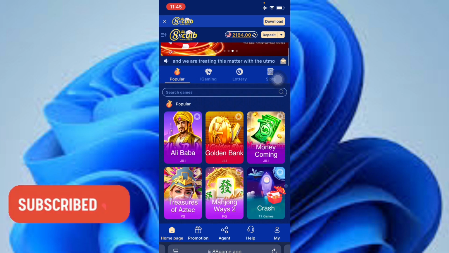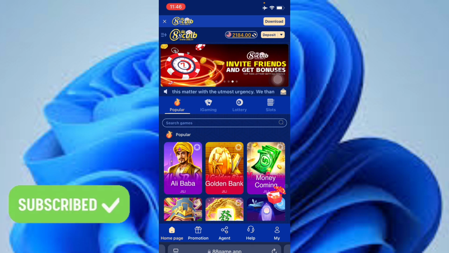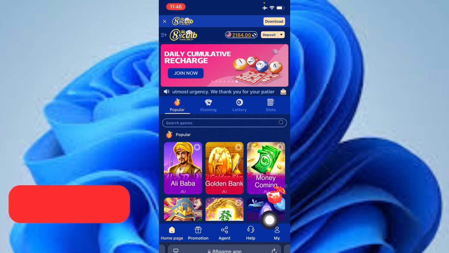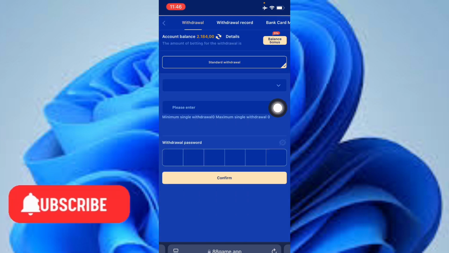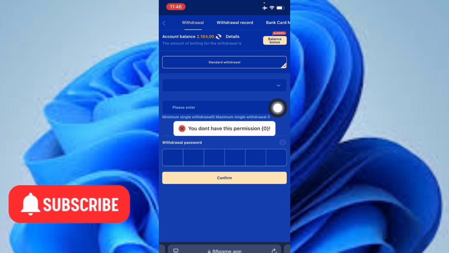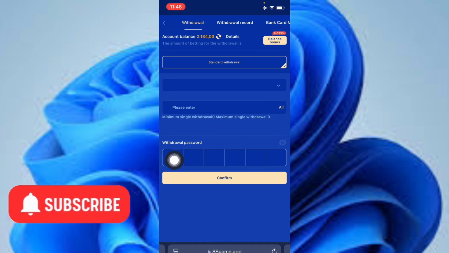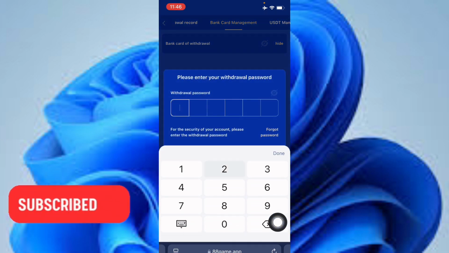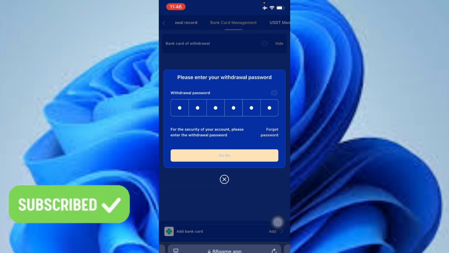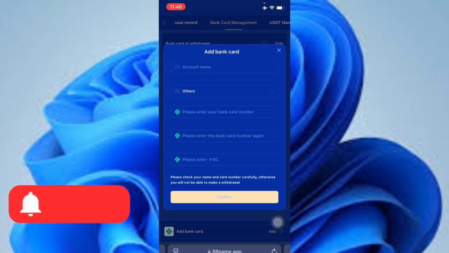Now, once you are done with that, in case you want some coins on this platform and you want to make a withdrawal, come to the My Aspect here. Once you come to the My Aspect here, click on Withdraw. Now it's going to tell you to select or create a withdrawal password, which is at this session. So scroll till you find bank card management, and then bind your account. So here it says add bank account. Click on it and select any number or any withdrawal password you can remember, and just click on go on. Now it means you have simply created a password for yourself.